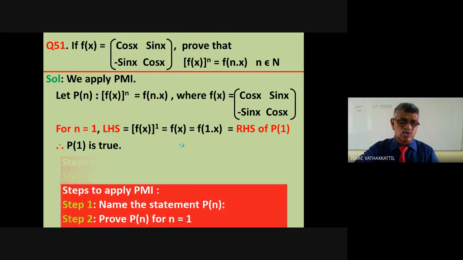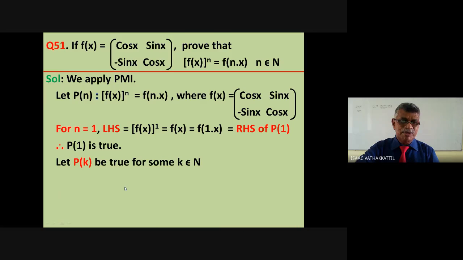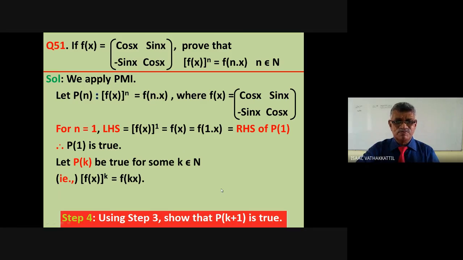Once P(1) is true, what is the third step? Assume that P(k) is true for some k. That is step 3. We assume that P(k) is true. Let P(k) be true for some natural number k. What is P(k)? (f(x))^k is equal to f(kx). That is assumed.